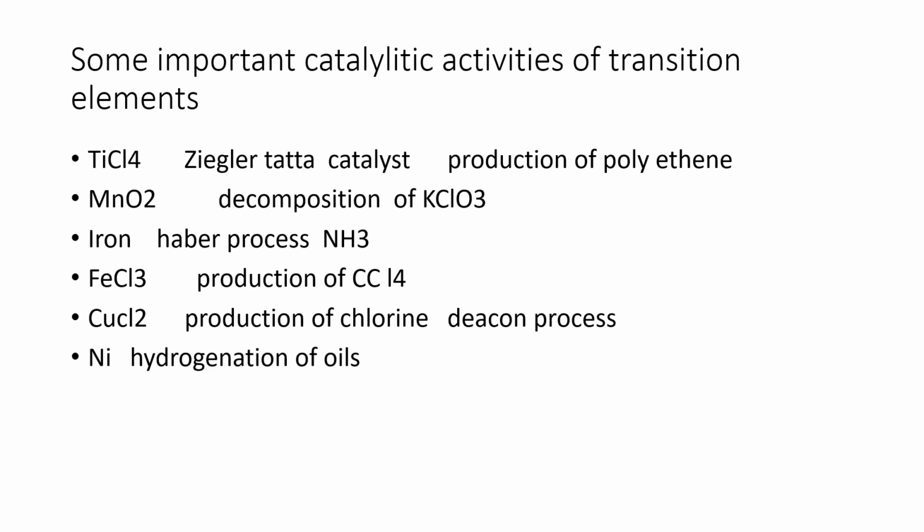Cupric chloride is used as a catalyst in the production of chlorine by Deacon's process.